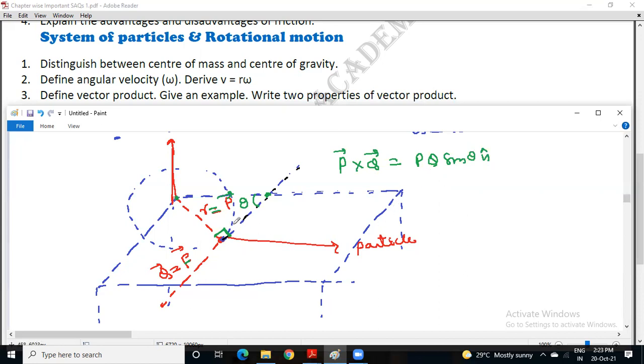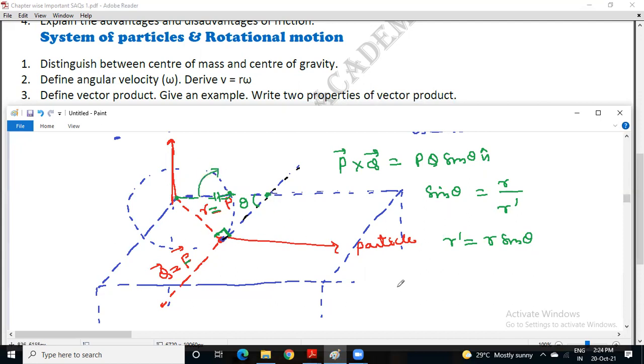Because this is 90, the side opposite to 90 is the hypotenuse. Sine theta is equal to opposite over hypotenuse, so opposite is R dash, and R dash is equal to R sine theta. R dash is a component of R.